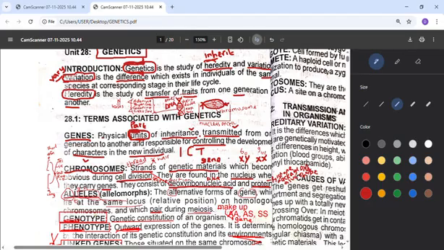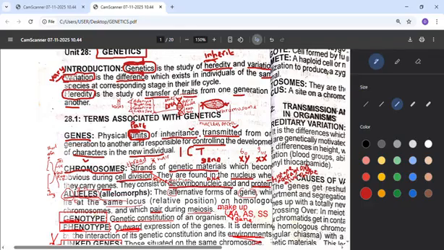So that is gene. It's a unit of inheritance, and gene is always being transmitted. That means it moves from one person to another, from generation to generation. And gene again determines your character. So three points about gene: it is the unit, meaning the beginning, the foundation, the parts of what you inherited, and it is always being transmitted. It moves from parent to children, and finally it always determines character, or it comes along with characters of a human.